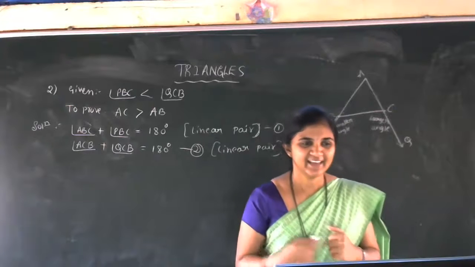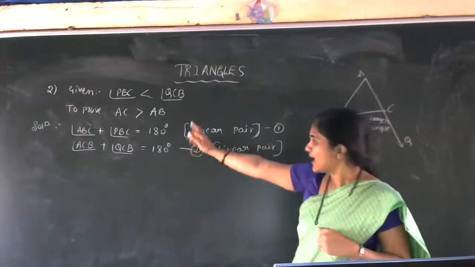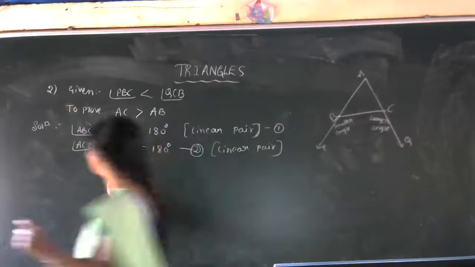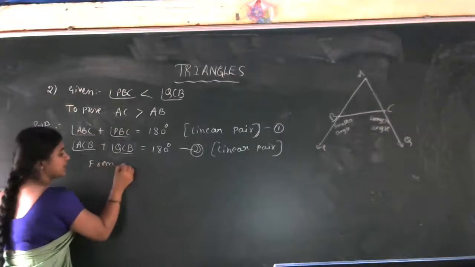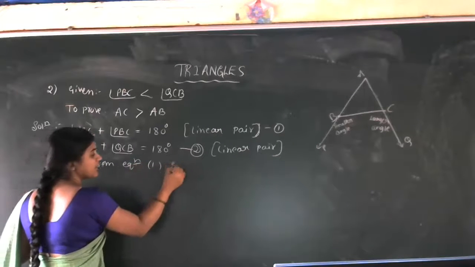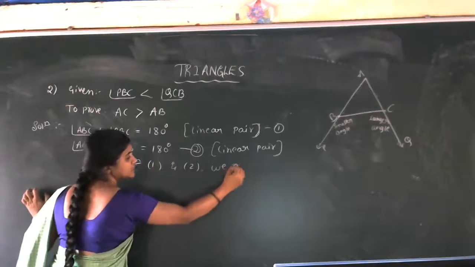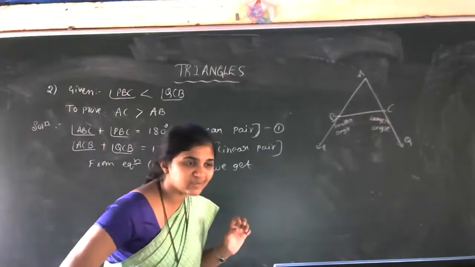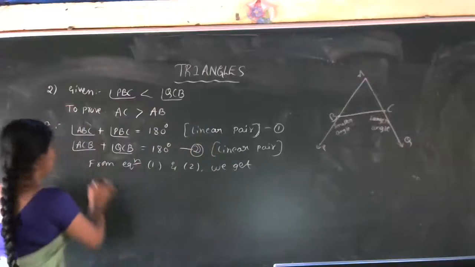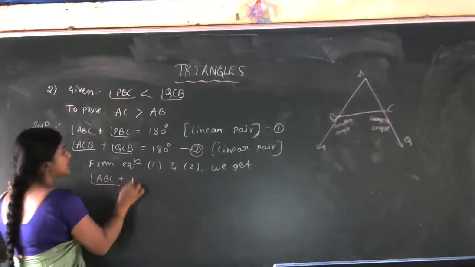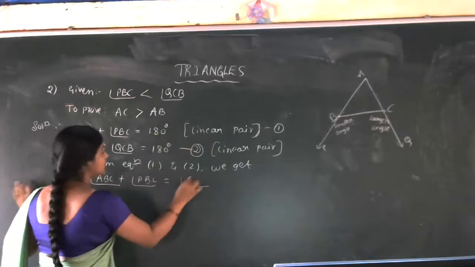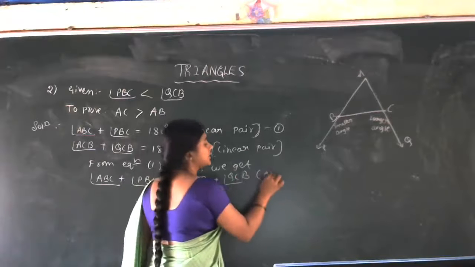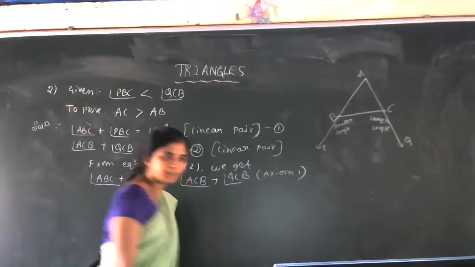What next? So we have to compare the two equations, no? Angle ABC plus angle PBC equals 180, and also angle ACB plus angle QCB equals 180. So from equation 1 and 2, what do we get? Things which are equal to the same thing are equal to one another. These two are equal now. Angle ABC plus angle PBC is equal to angle ACB plus angle QCB, according to axiom 1. Up to this, got the idea now?